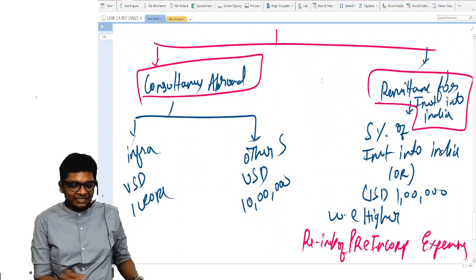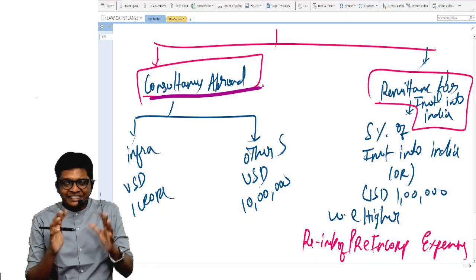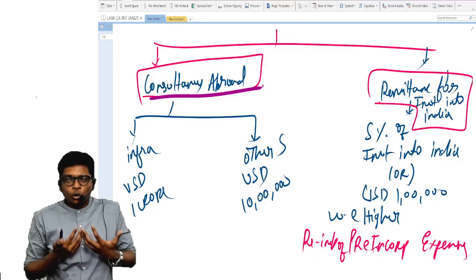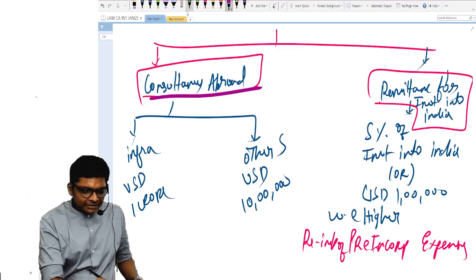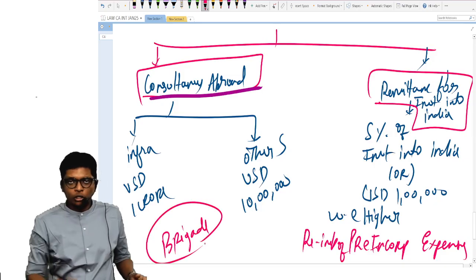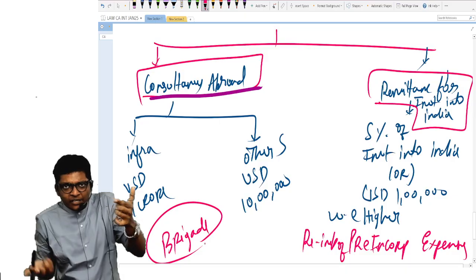Two more limits. Consultancy. Sir, what consultancy? You want to build a house in Chennai, ECR, beach house. Next to the beach, you want to build a house. Who's going to construct? Some company in US. Let's take for example, Brigade is a US company. Brigade is going to construct your house. So you are getting consultancy from outside India for something here.